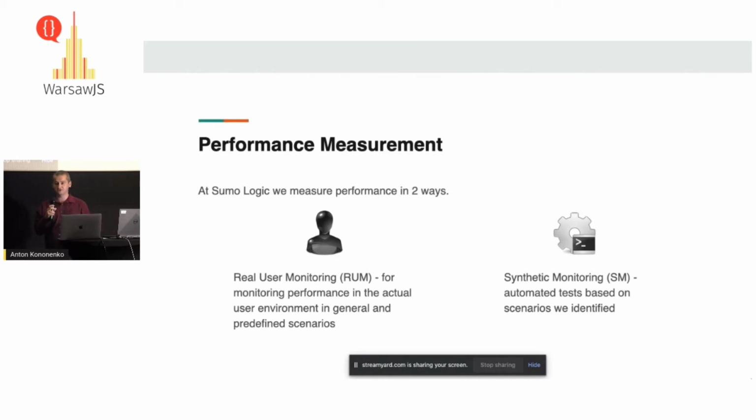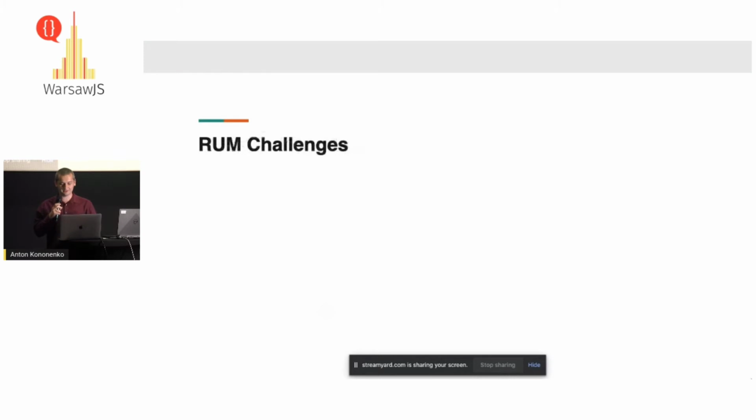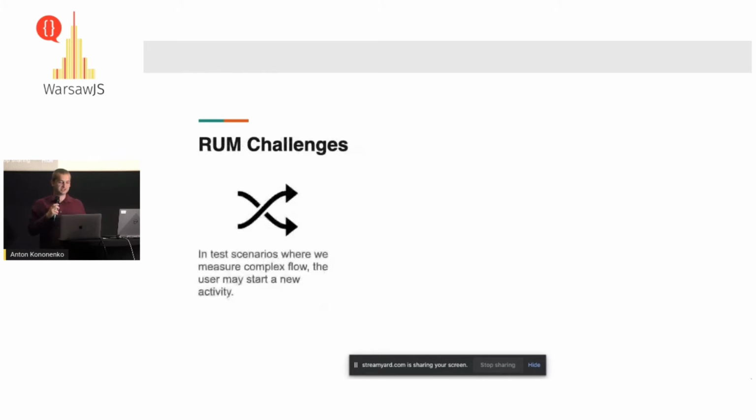This also helps us to understand how good or how bad we perform in those known scenarios. So it basically becomes part of normal automation. And each of these has its own challenges. I will talk more about this. Real user monitoring challenges: as I mentioned, we use this for complex scenarios, and we discovered that in complex scenarios there may be even more complex problems.